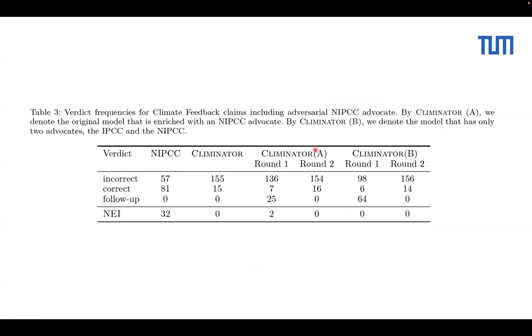So we have Climinator A, which has all the models I mentioned along with this NIPCC model. Climinator B is actually IPCC versus NIPCC. The interesting thing is that the models ask more follow-up questions compared to the plain Climinator, which means that the debate is getting more fierce, right? It's getting a more fierce debate here.